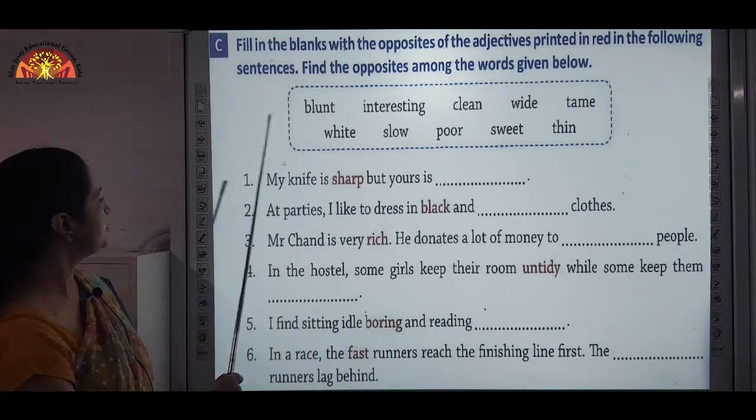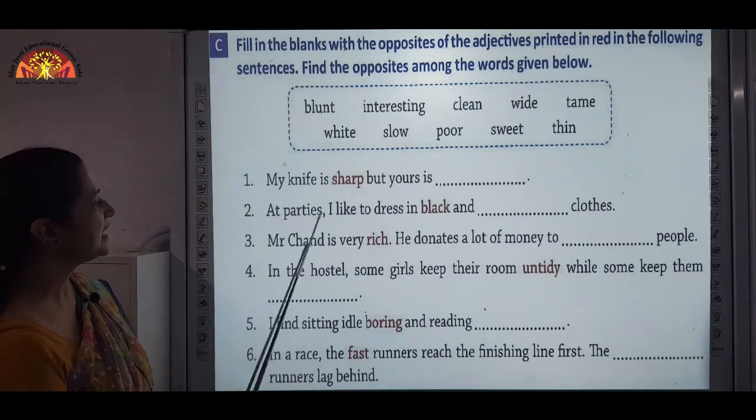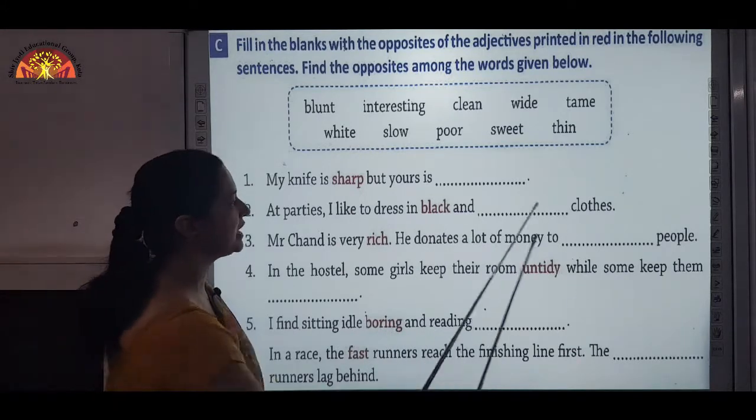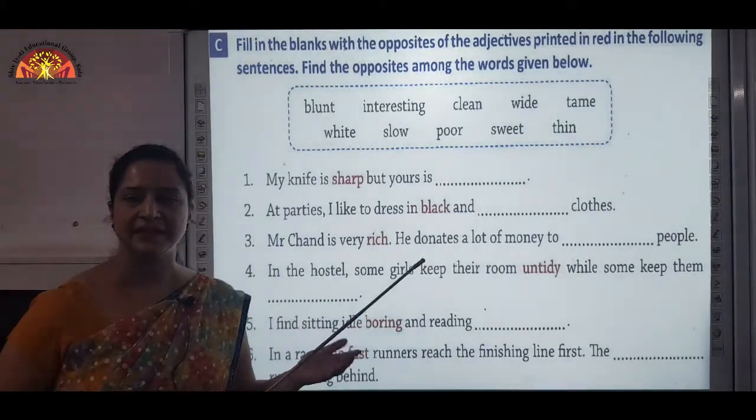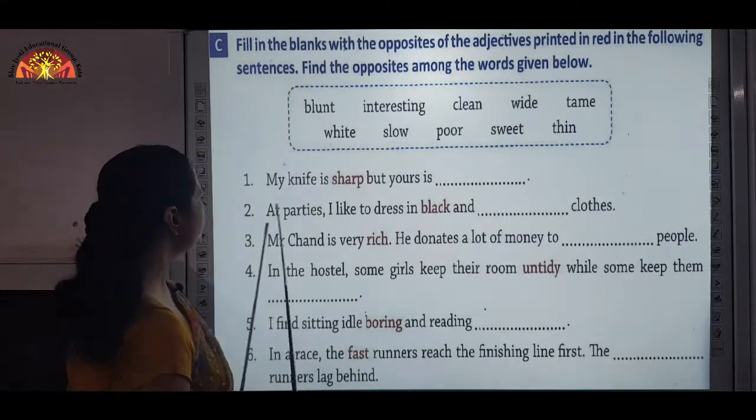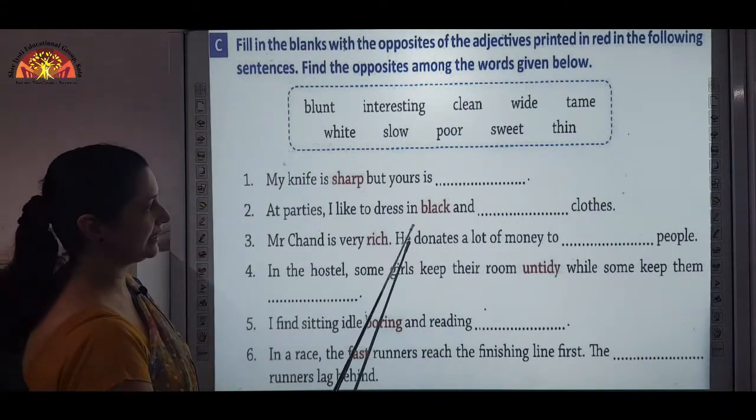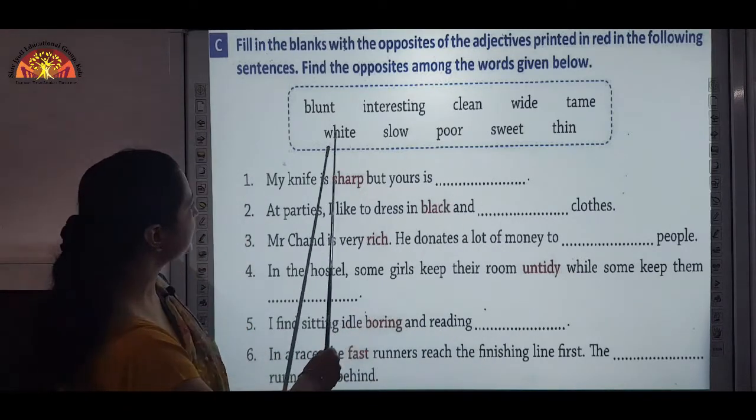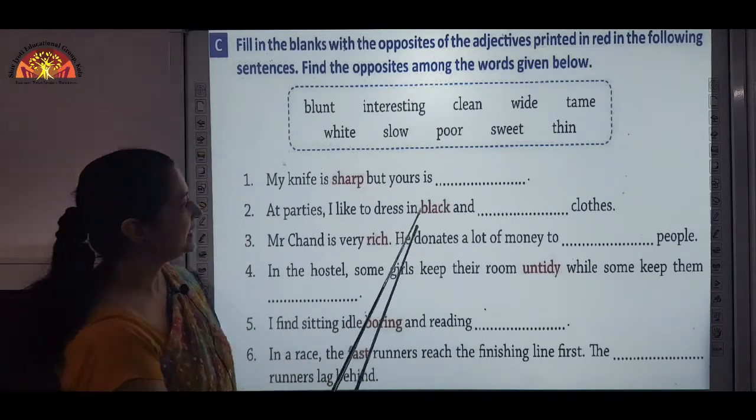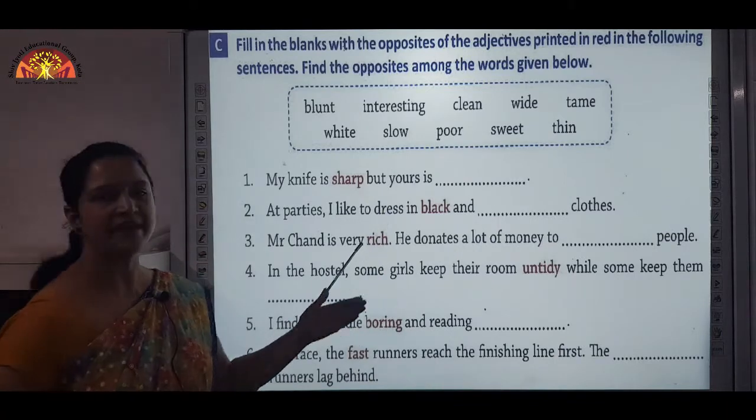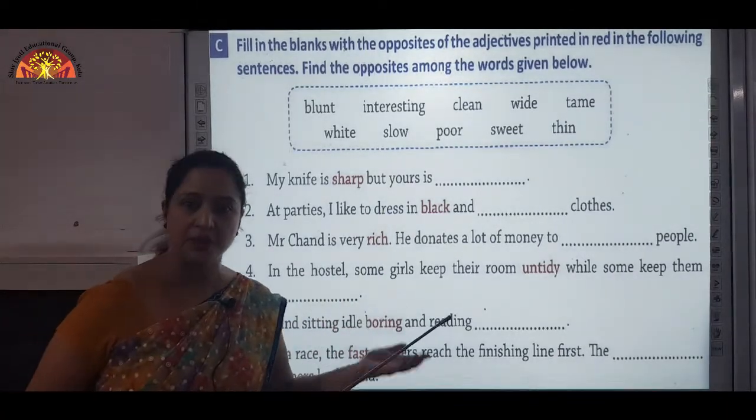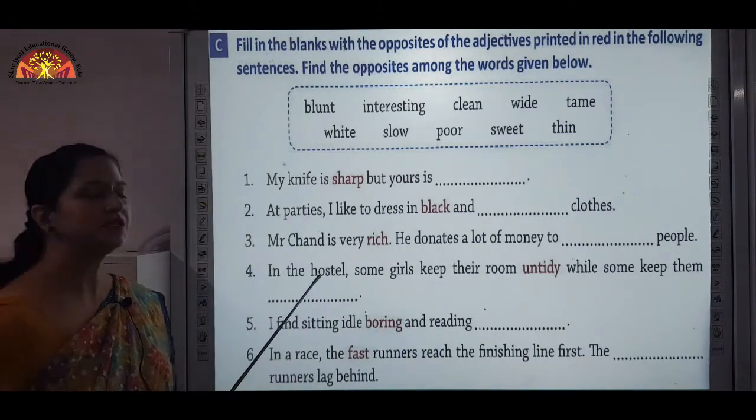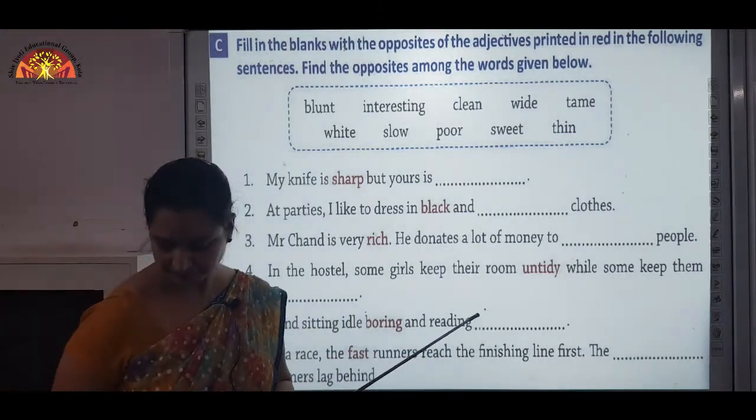Okay. Moving to number 2, at parties, I like to dress in black and dash clothes. Now, what is the opposite of black? It is white. So, at parties, I like to dress in black and white clothes. Okay. Here it is white. Okay. So, these are adjectives. These all are adjectives describing nouns. Again and again I am telling you. Okay. Now, rest of the sentences you will do on your own.